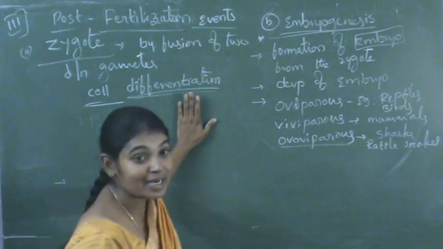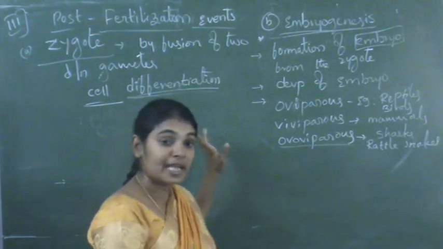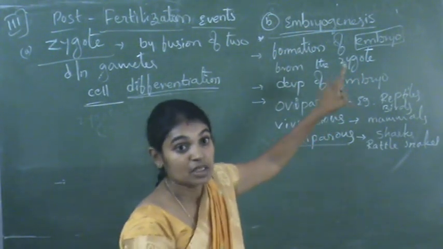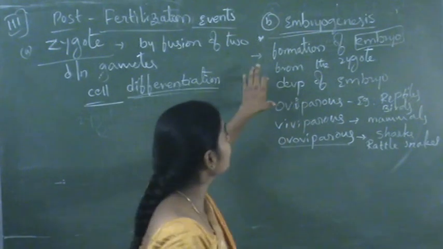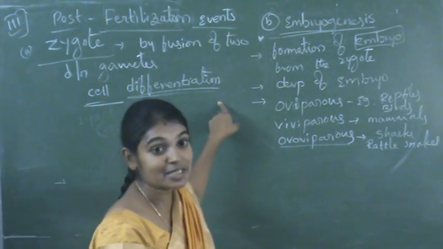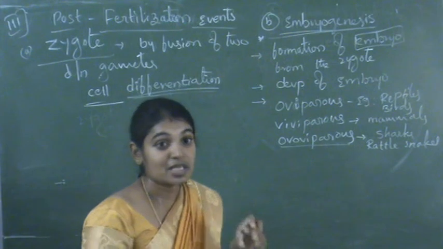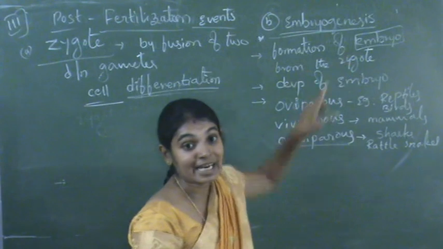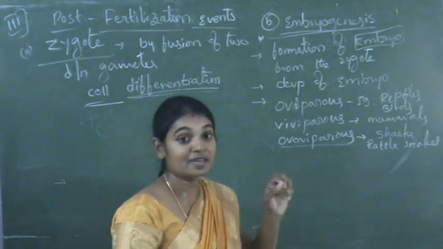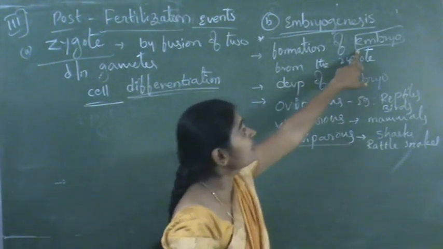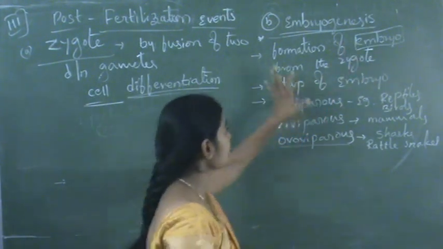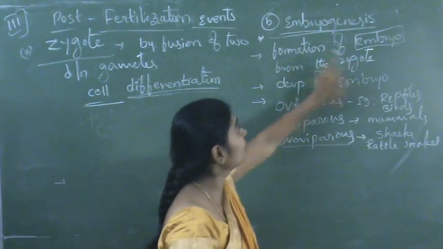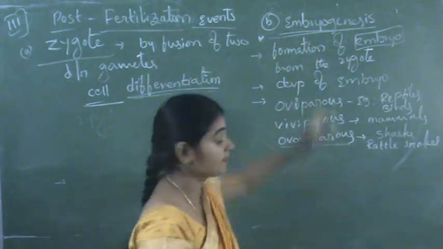Zygote is formed immediately after the fusion of gametes. Embryo, after cell differentiation. The point is very important to note that after fusion of gametes, that single celled stage is called zygote. After the formation of organs, then it is called embryo. So there is a slight difference between zygote and embryo. The process of formation of embryo is called embryogenesis.